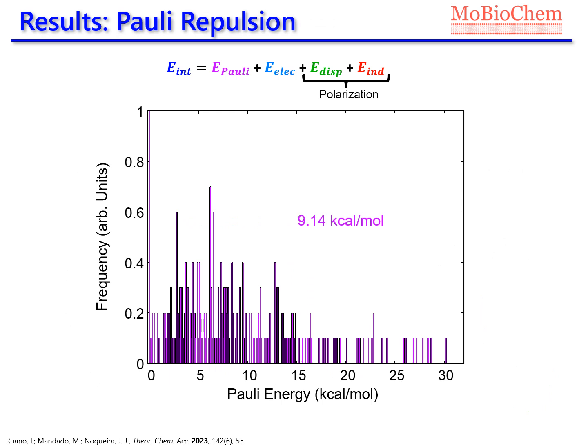In the case of Pauli repulsion, it also presents a large broadness, from 0 to 30 kilocalories per mole, with an average value of 9.14 kilocalories per mole.